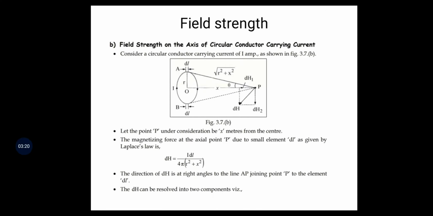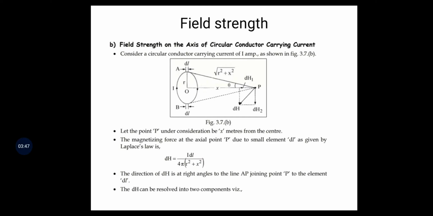Next, we are discussing the field strength on the axis of a circular conductor carrying current. Consider a circular conductor carrying a current of I amperes.